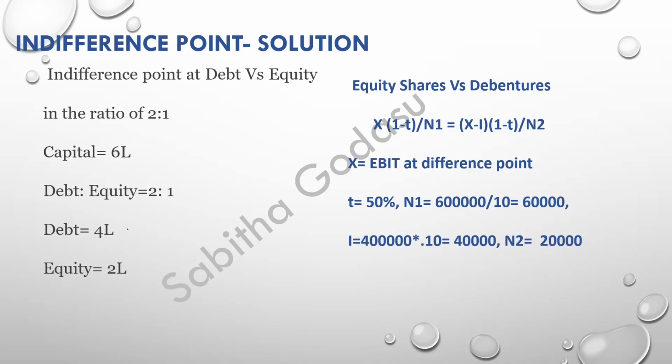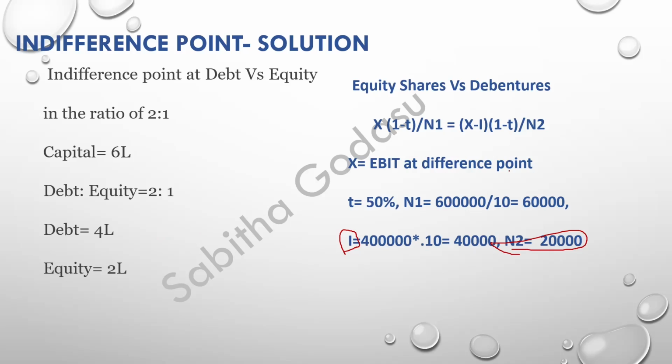Now, on the debt, what is the percentage we are going to pay? Interest is 10%. That is, interest will be 40,000. So I have calculated here for you. Interest is equal to 4 lakhs into 10%, 40,000. And whereas equity, we are issuing at the rate of 10 rupees. So equity shares will be 20,000 if you are issuing along with the debt.